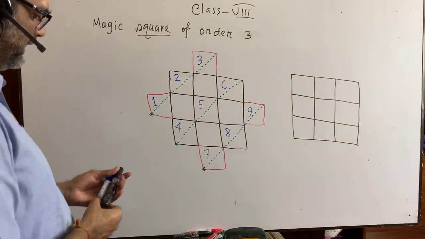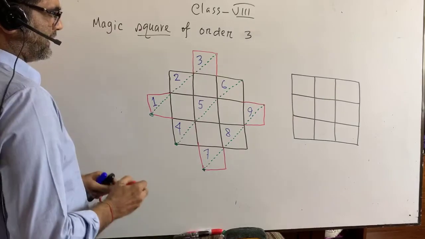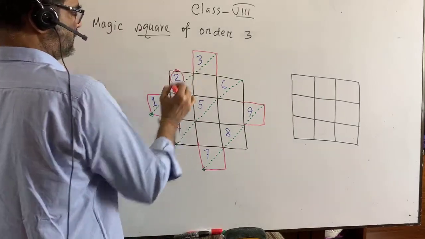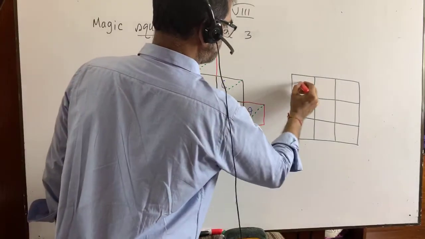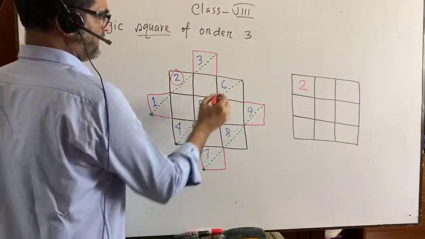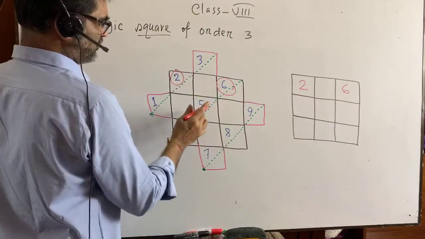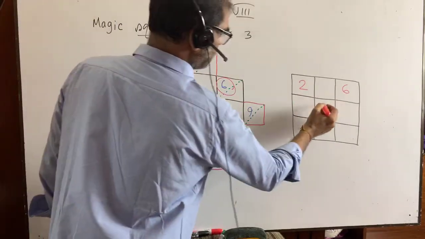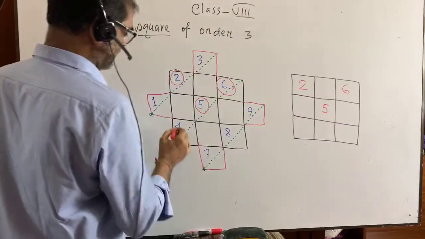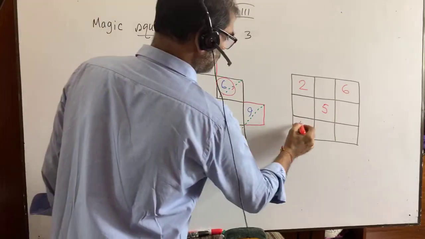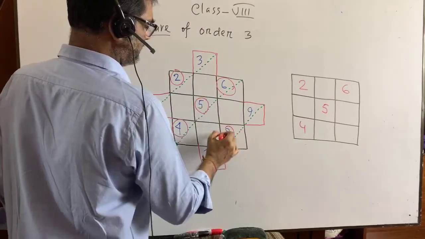So here we are getting, you see, it is 2. Write down that 2 in this position. Here it is 6. You write down that 6. It is 5. You write down that 5. It is 4. You write down 4. It is 8. You write down 8.